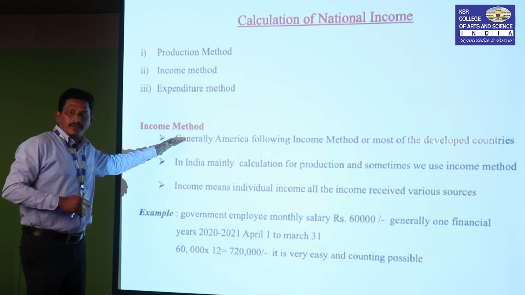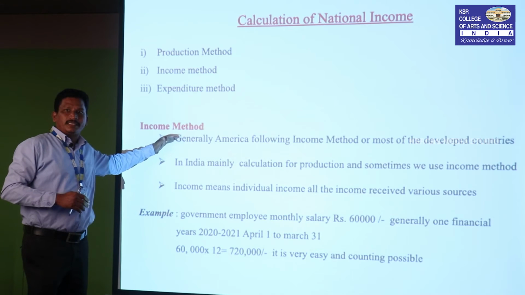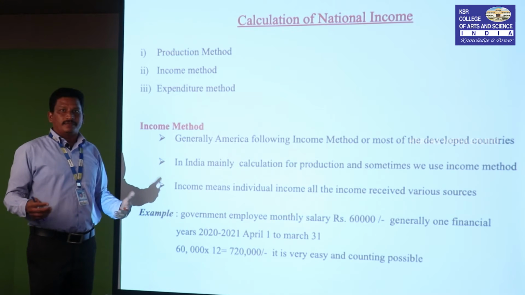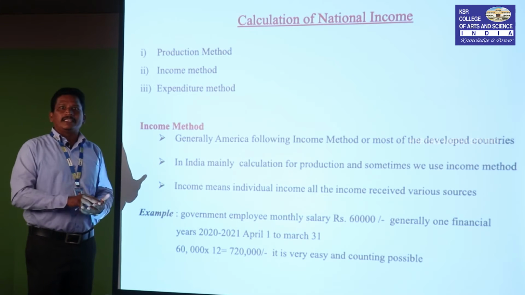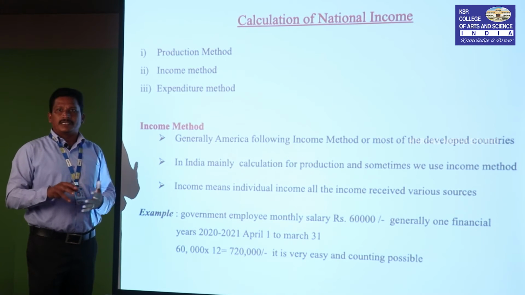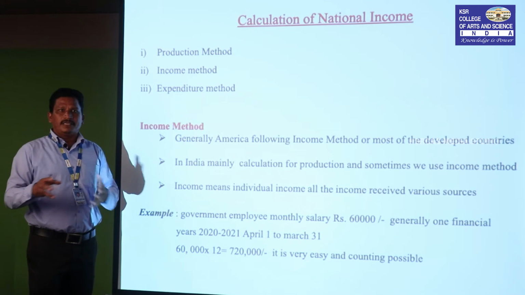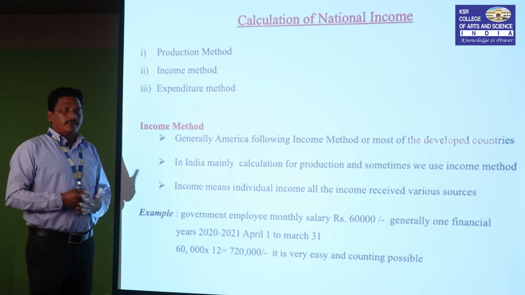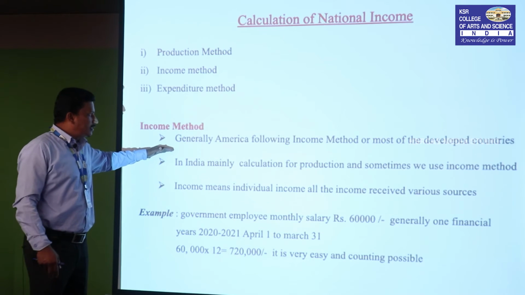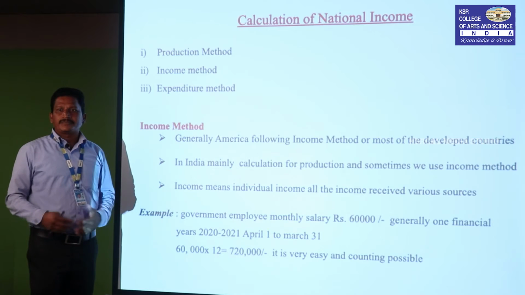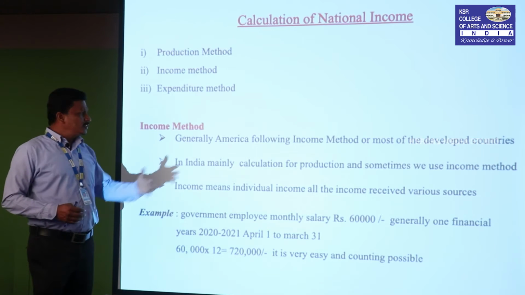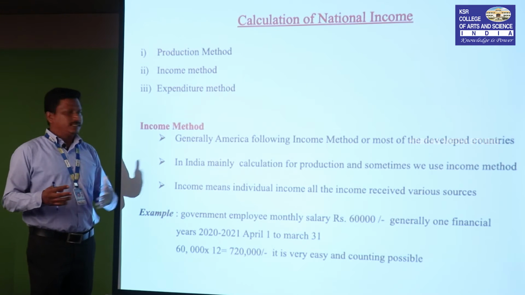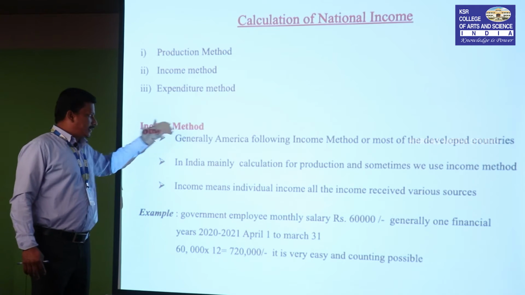What method does America follow? The income method. Income is easily identified in developed countries, and there is no duplication. Everything is monitored, whether for personal, organizational or corporate income. We can easily trace the monthly income and identify the average. So the USA, Germany, Australia and Japan, these are the G7 developed countries. France and Germany are also developed countries.